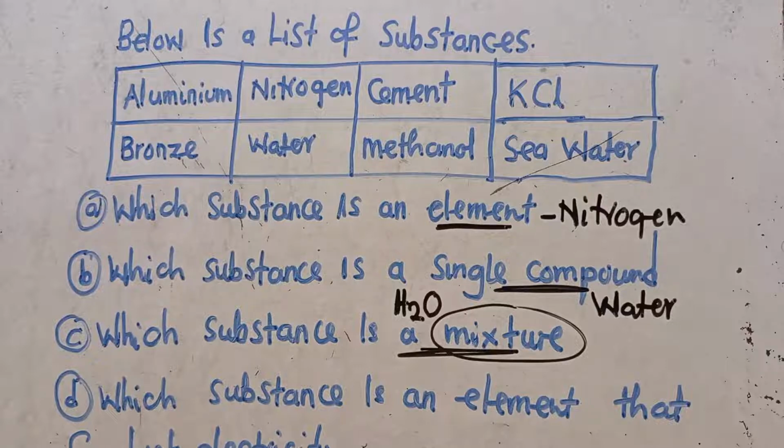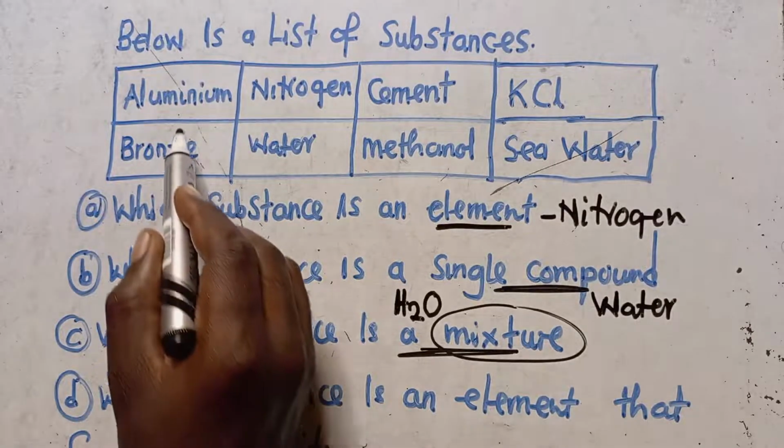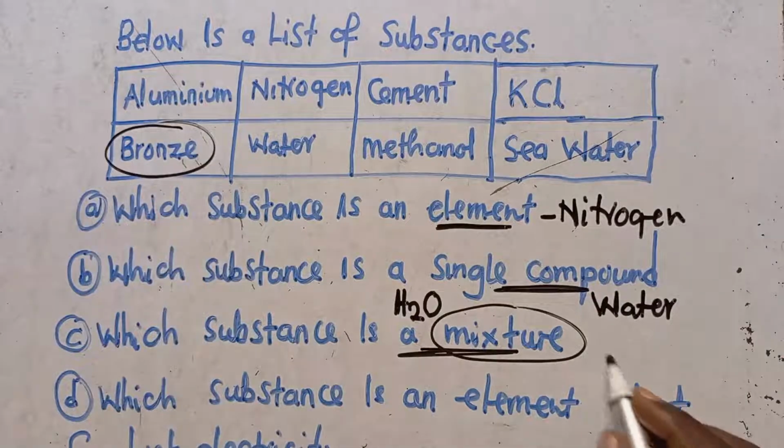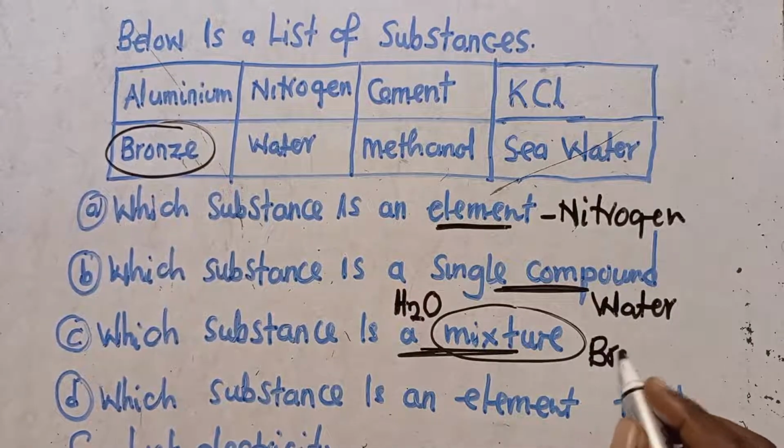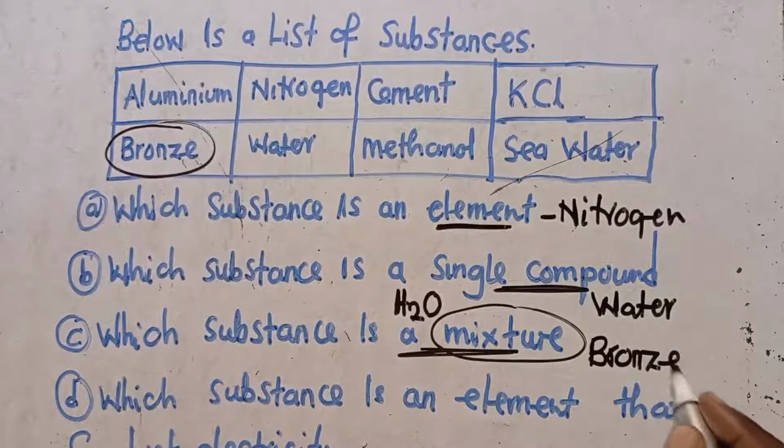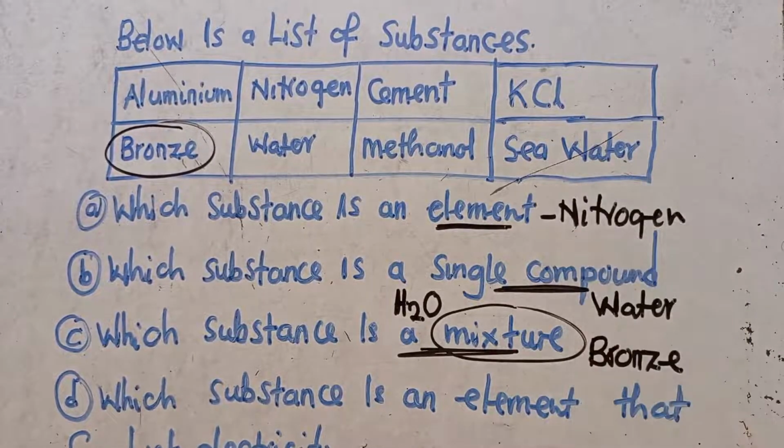So when you combine two or more substances physically, you come up with a mixture. An example of a mixture that I can talk of, I'll go with bronze. Bronze is a mixture. When you search, you discover that even seawater is a mixture. So this is what you are supposed to know and understand.